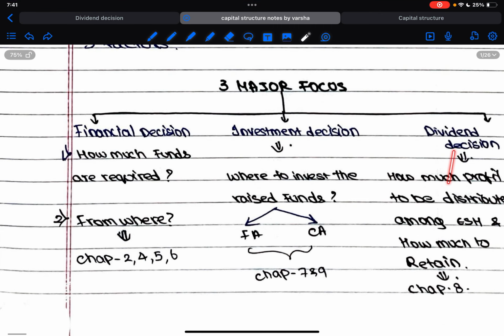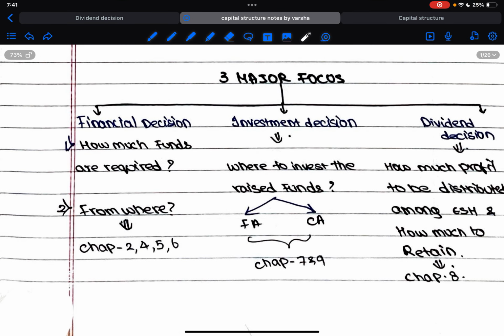Then dividend decision. So after doing all these things, I'll get something called profit, right? So this profit can be divided as divisible profit and operating profit. So from operating profit, we'll be reducing the interest part, and then we'll be reducing the taxation part, and then finally we'll be having earnings available to owners, and from that we'll be reducing preference dividend, and after that we'll be having earnings available to equity shareholders, right? So that would be divided by the number of equity shares to get the earnings per share, or the amount of dividend that they are going to get for individual shares.